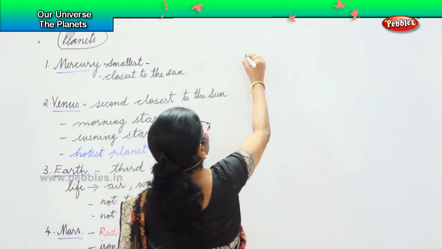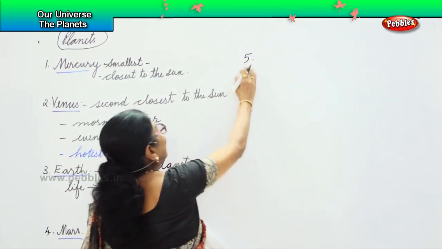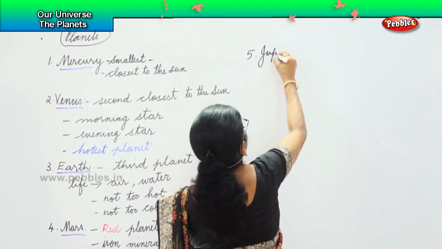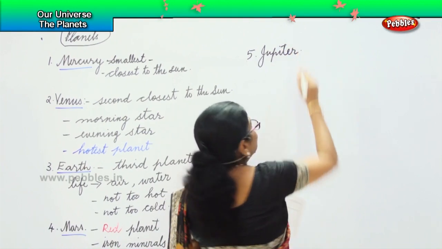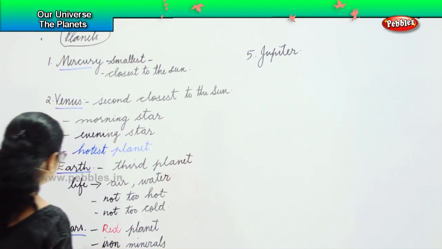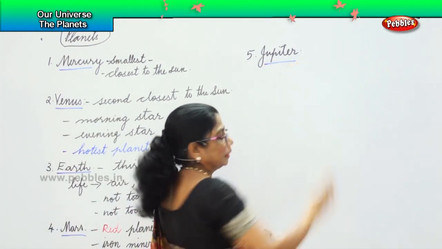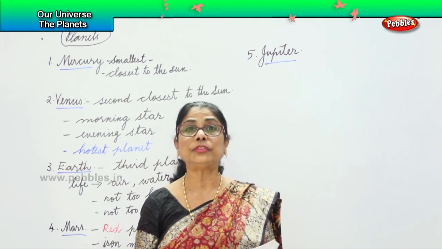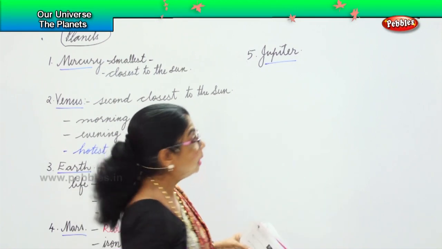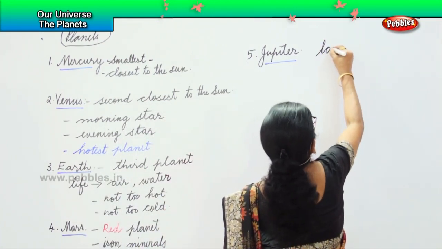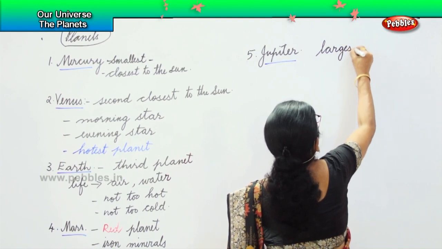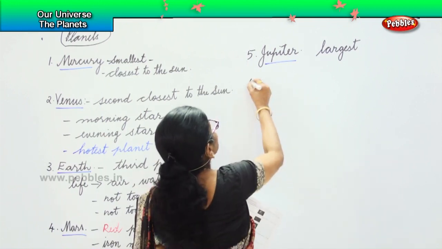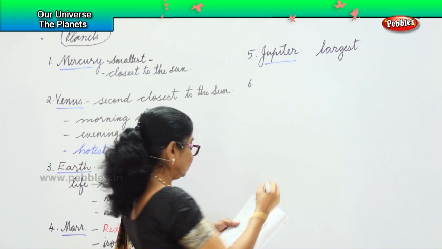Next we are going to look at the fifth planet. Our fifth planet is Jupiter. Jupiter is our fifth planet. Mars, now Jupiter. Jupiter is the largest planet of the solar system. Jupiter is the largest.